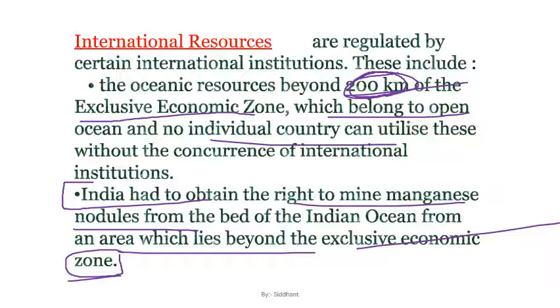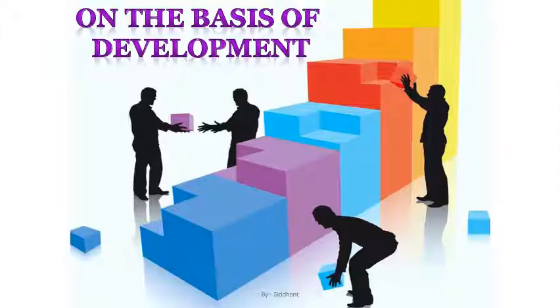The longest coastline in the Indian Ocean is shared by India, and being the largest nation in that region, we have authority and some prominence. That is why the Indian Ocean is also named after our country.